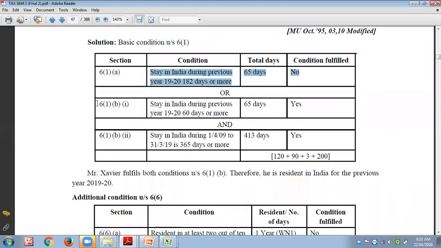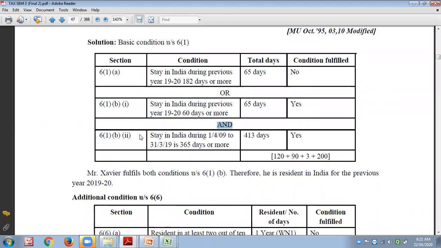Okay. Or if not 182 days, then section 6, subsection 1, clause B, subclause 1. Stay in India during the previous year for 60 days or more.